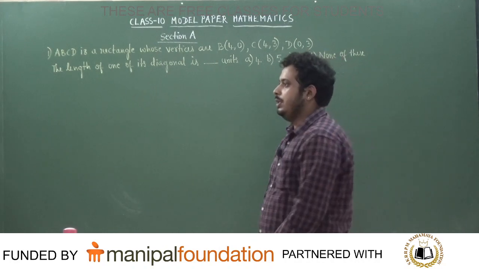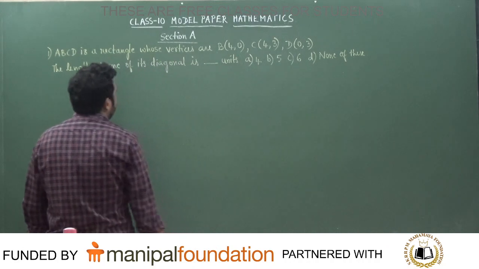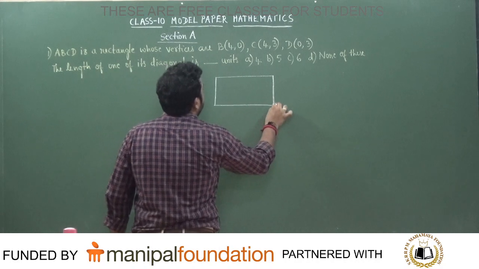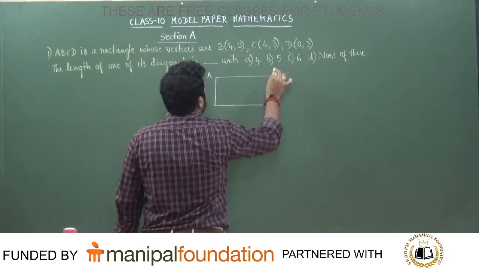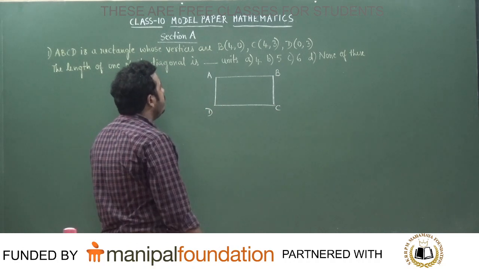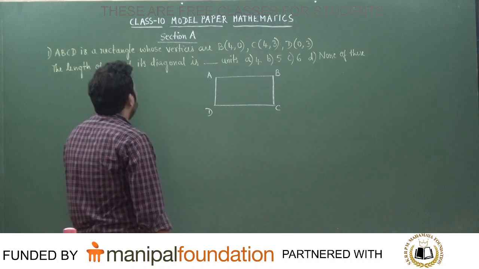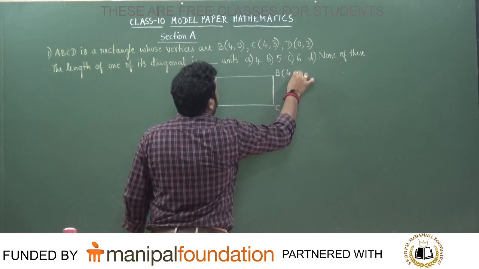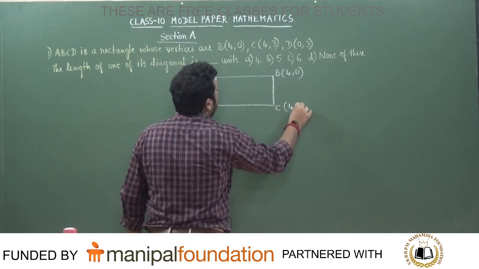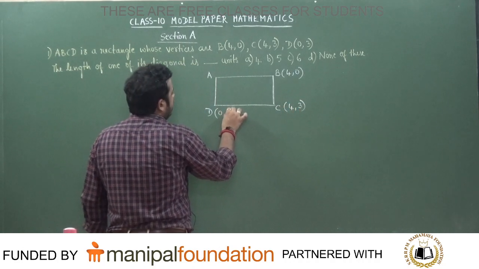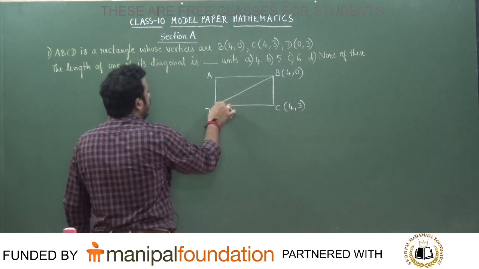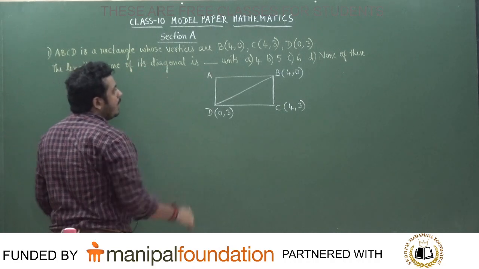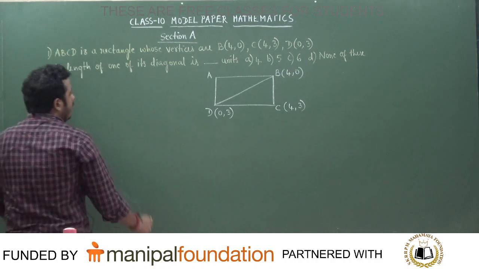So we have to solve this, students. ABCD is a rectangle whose vertices are given. How do we solve this problem? We will see like this. This is A, this is B, this is C and this is D. ABCD is a rectangle. The length of one of its diagonals: the point B is given as (4, 0), the point C is given as (4, 3) and the point D is given as (0, 3). So this is the diagonal, correct or not? Because you have to simply mark an answer, you can directly solve this problem.